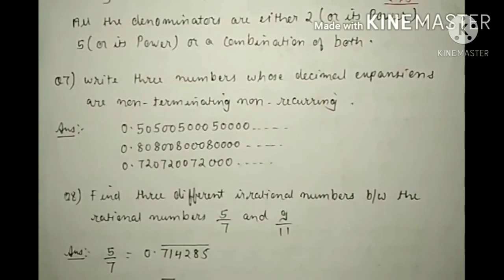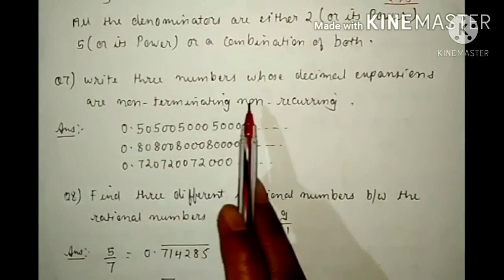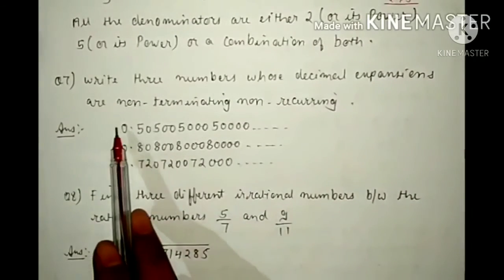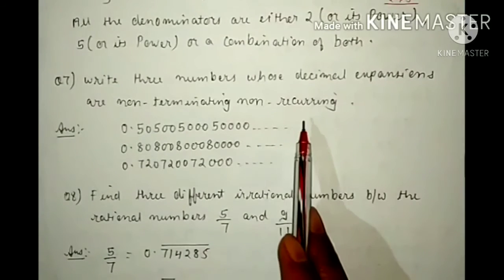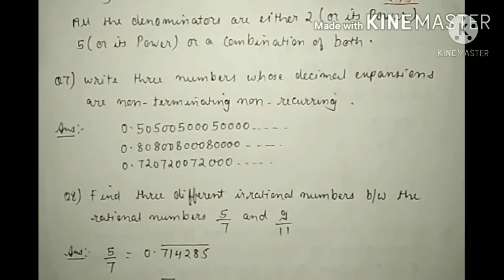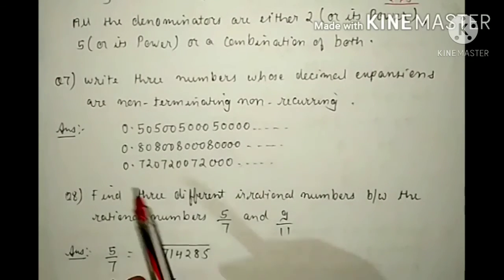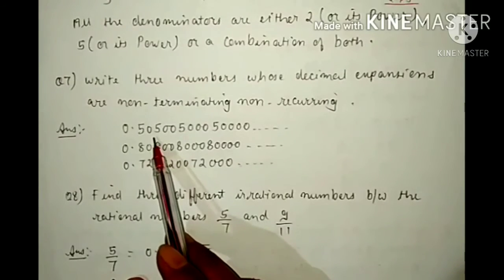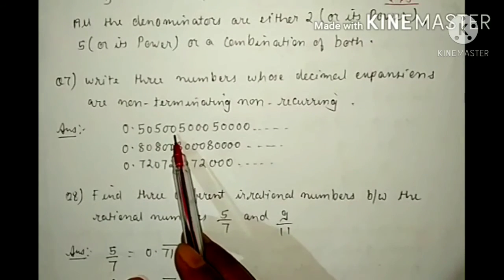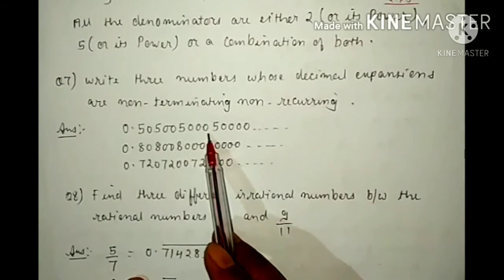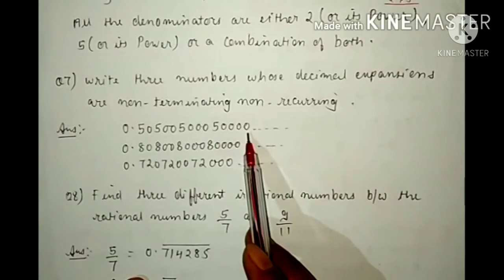So this is our answer. Now see question number 7. Write 3 numbers whose decimal expansions are non-terminating and non-recurring. In this, we have to name 3 numbers whose decimal expansions are non-terminating and non-recurring. See, the 3 numbers are 0.50, then 500, then 5000, then 5 followed by 4 zeros.